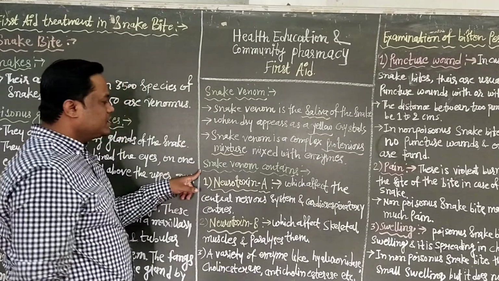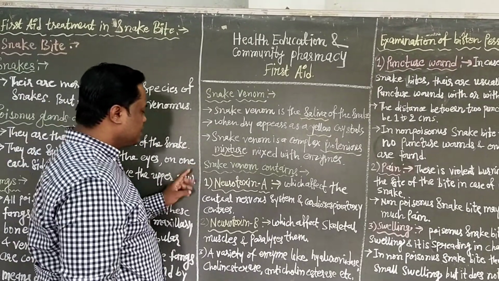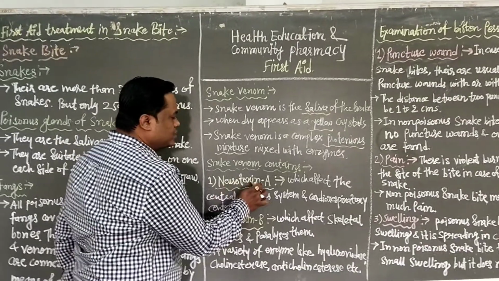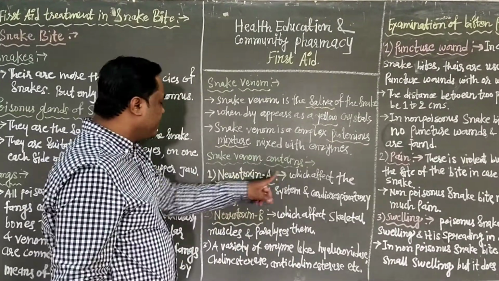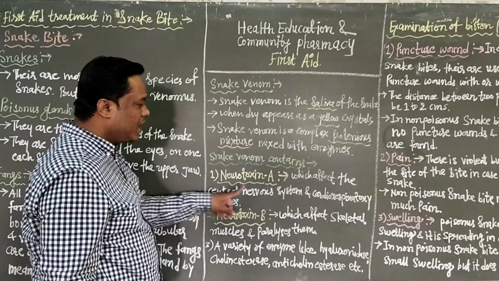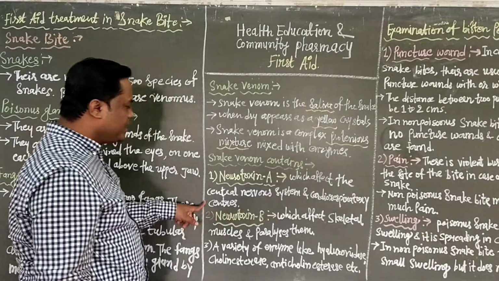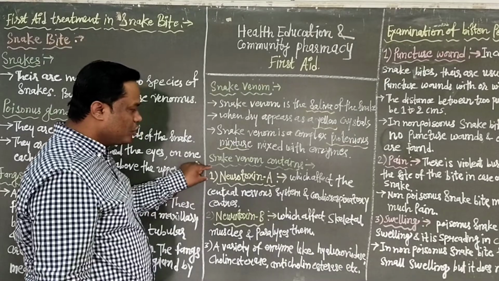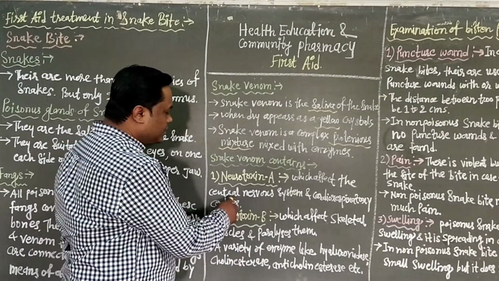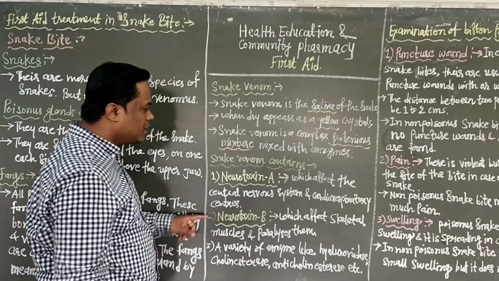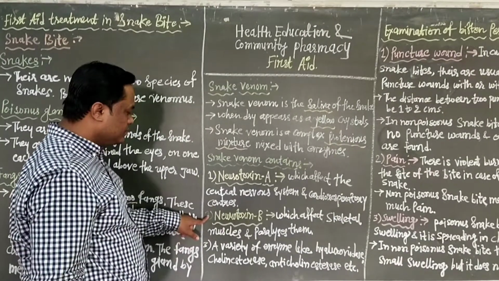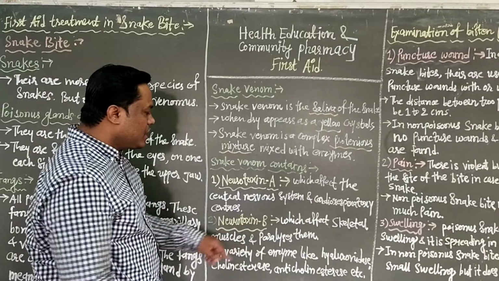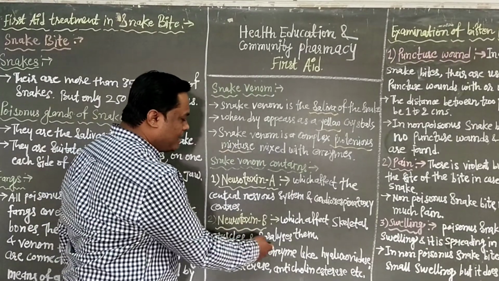Next we have to see the snake venom contents. The first is neurotoxin A, which affects the central nervous system and the cardiorespiratory system centers. The second is neurotoxin B, which affects the skeletal muscle and paralyzes it.